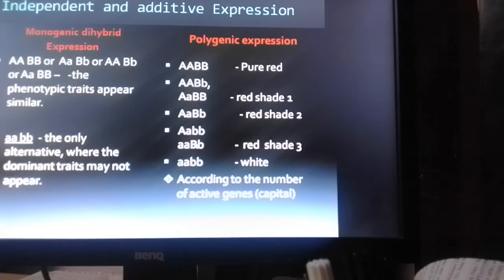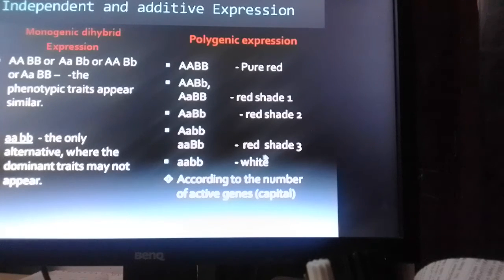And then you see one more possibility of the presence of only one capital allele, active allele, and all the remaining 3 are inactive, unable to express the content for which it is encoded. So here you may see the red shade, not purely white or red, but a shade which may be lesser than the red shade 2 compared to the 3.